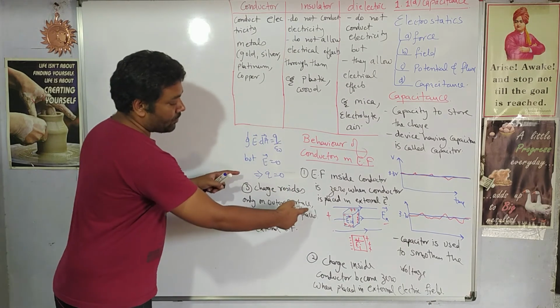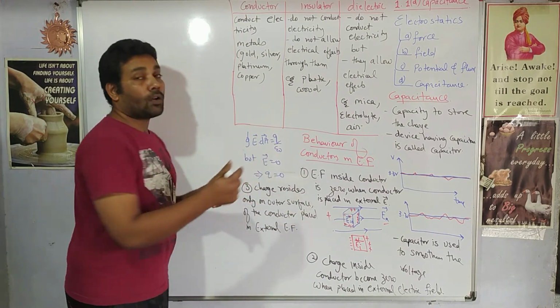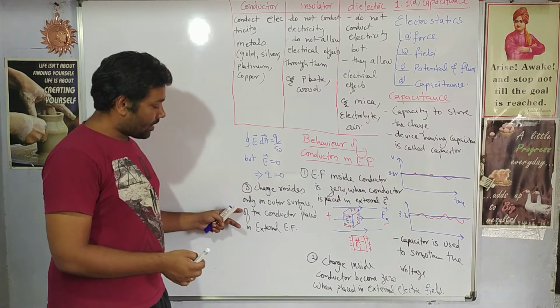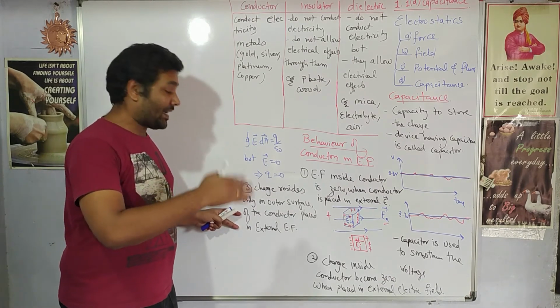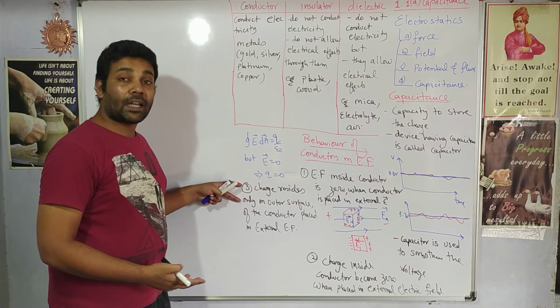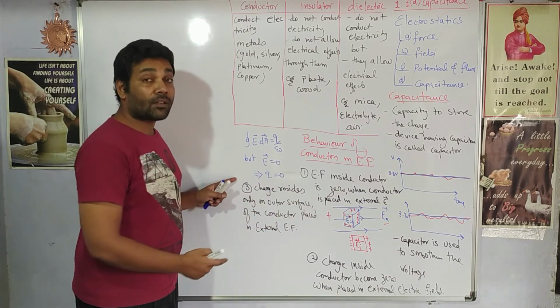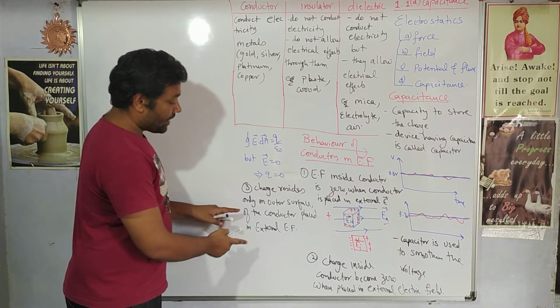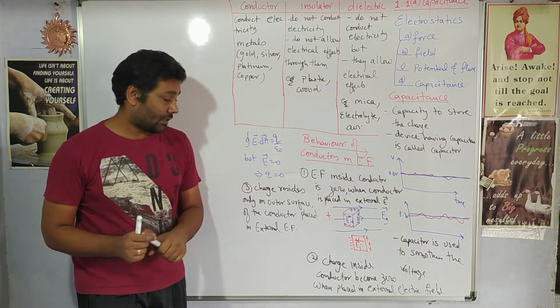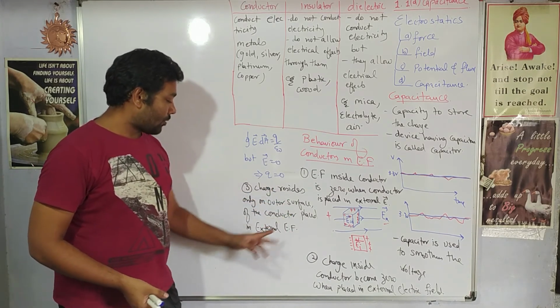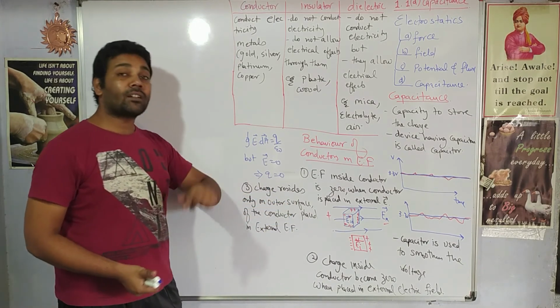In short, you can write down just this much: the charge resides only on the outer surface. Then I have added this suffix to make better sense of this phrase. If I write only this much, it becomes a phrase, but the addition of these lines will make it a sentence. So charge resides only on the outer surface of the conductor placed in an external field.